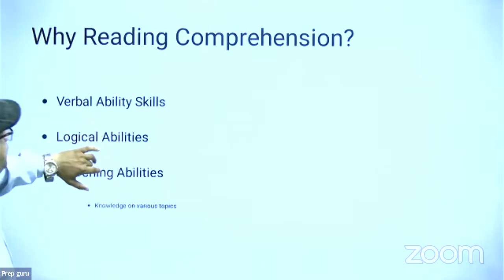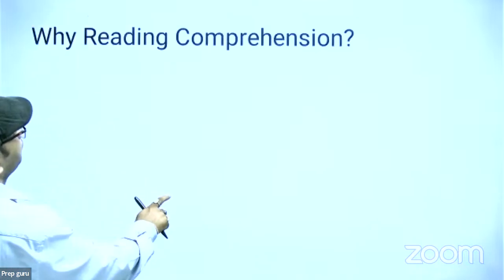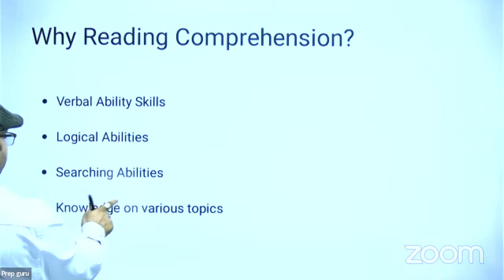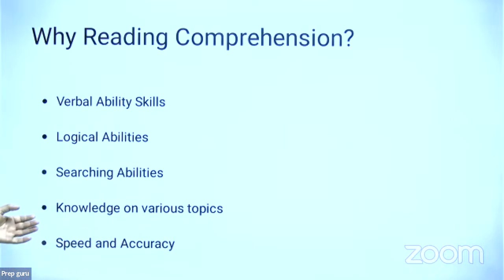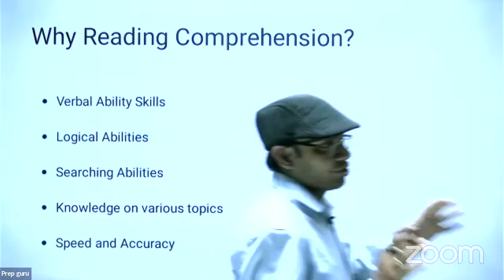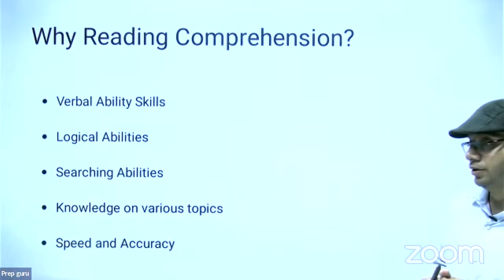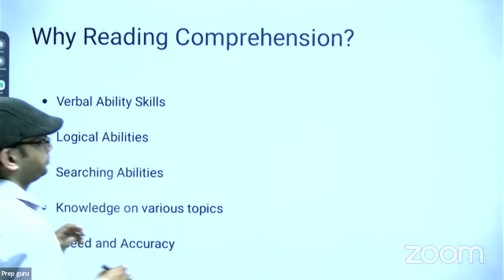Wait a minute. This point was left: speed and accuracy. Speed and accuracy is also important. Why? Because initially, when you read the instructions of comprehension, what is written? It is written: read the questions.